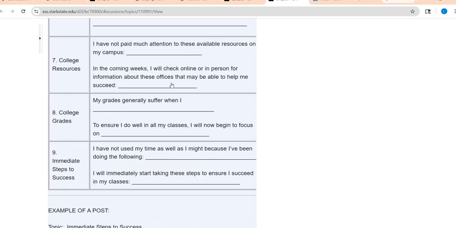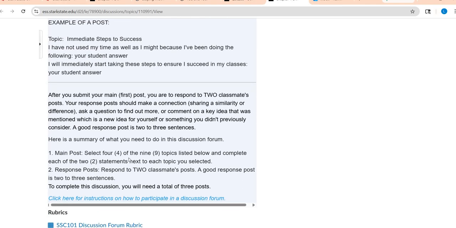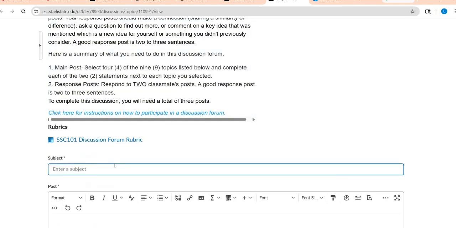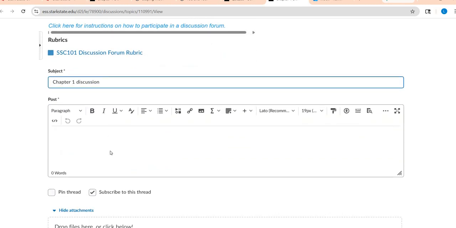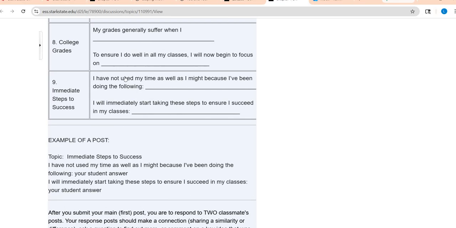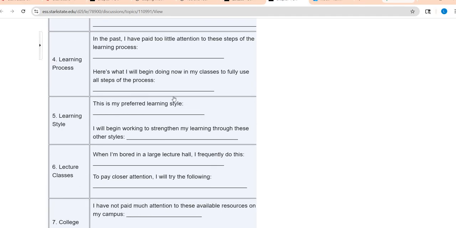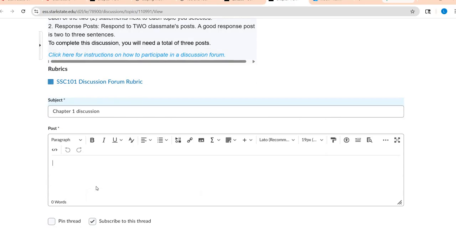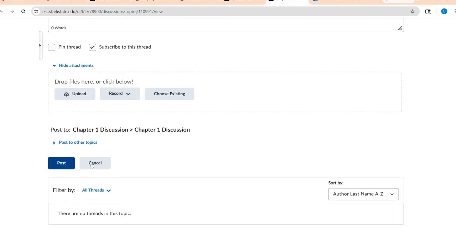So how I'm going to post, and underneath here, it gives you an example. I'm going to hit start new thread. And then I might put chapter 1 discussion. I will spell that correctly. And then right here is where I will post. And if I want, I might copy paste up here. Maybe I did 5, 6, 7, 8, whatever. I'm going to copy and paste them, or I can retype down here, whatever is easiest for me. And then I will just type my post and hit post right there. Okay, so that is what my prompt is for chapter 1 discussion.